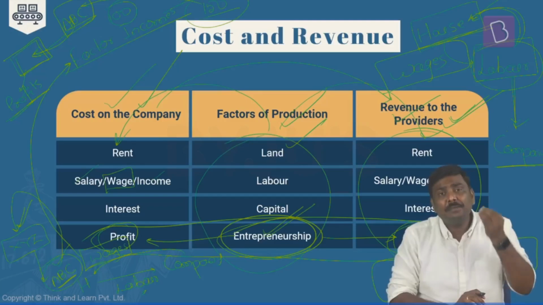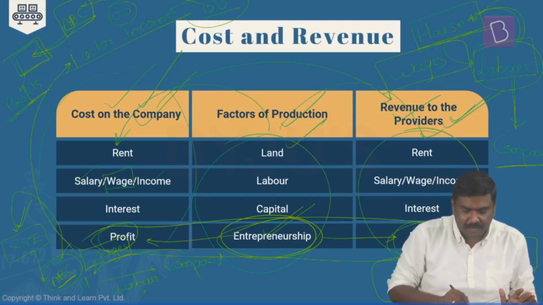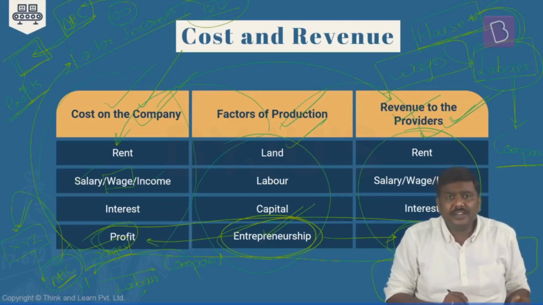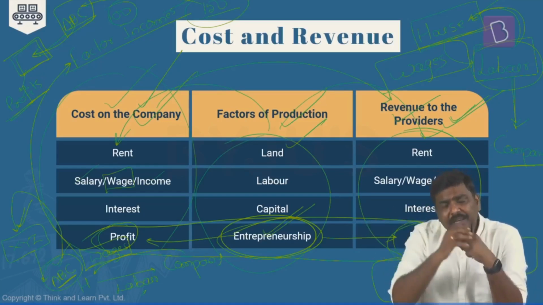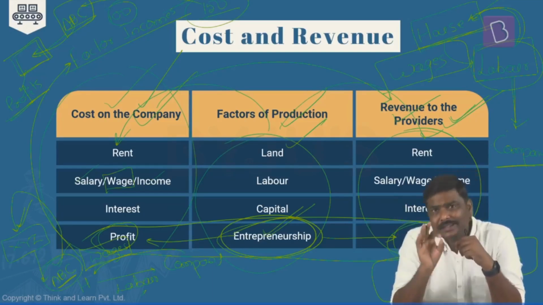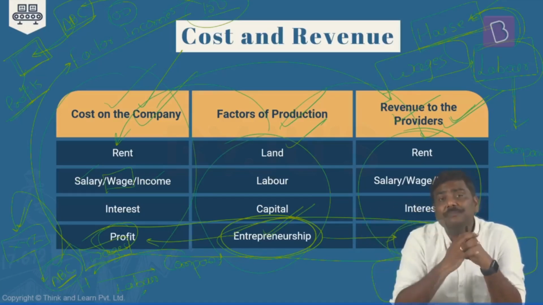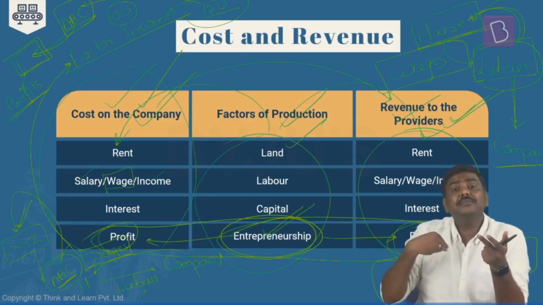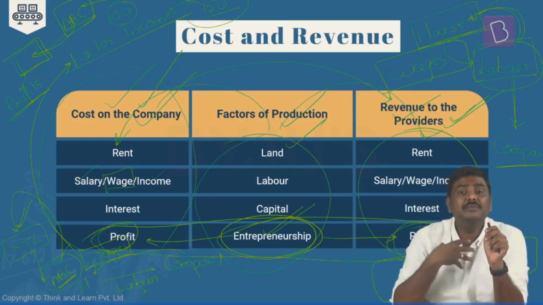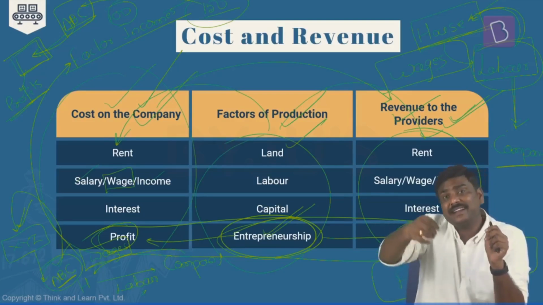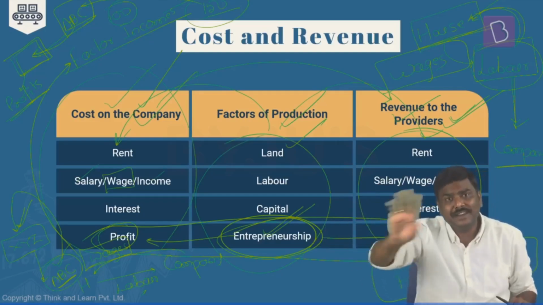And anything that is paid by the company becomes expenditure for the company. Some of you will be worried about this side of the table. You'll be saying, sir, how can you say this is a cost for the company? Let's take a very simple example. Imagine you're the owner of the company. You have set up one company and I'm working in that particular company. At the end of the day, the company pays me 200 rupees. So I will receive 200 rupees. It becomes a revenue, an income for me. Is the logic okay? But the company has paid 200 rupees for me. Don't you think that 200 rupees is a cost or an expenditure incurred by the company?